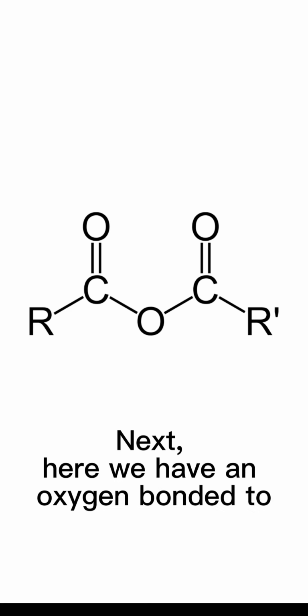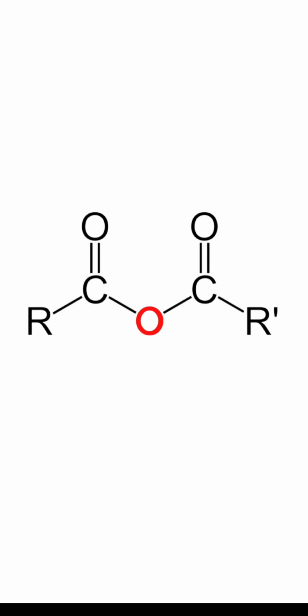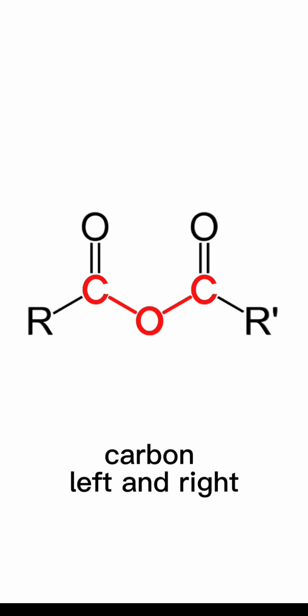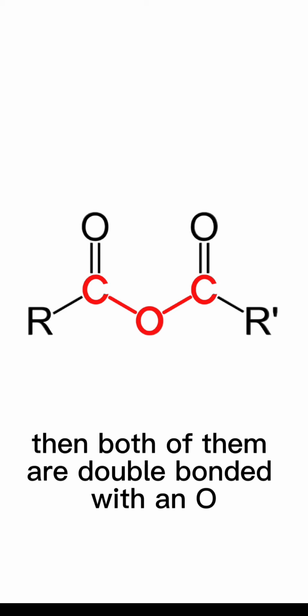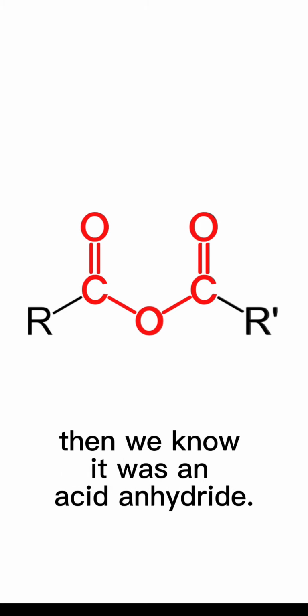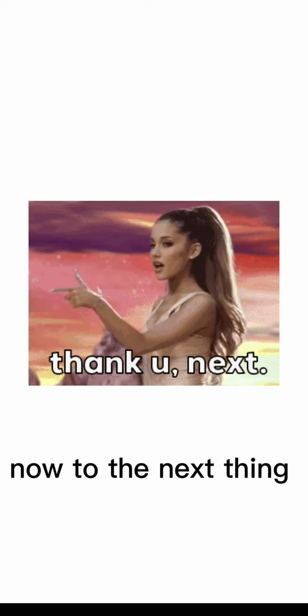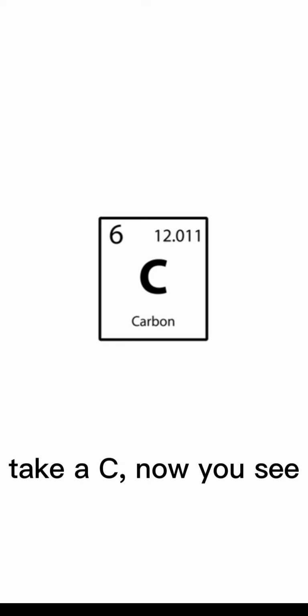Next, here we have an oxygen bonded to carbon left and right. Then both of them are double bonded with an O. Then we know it is an acid anhydride. Now to the next thing.